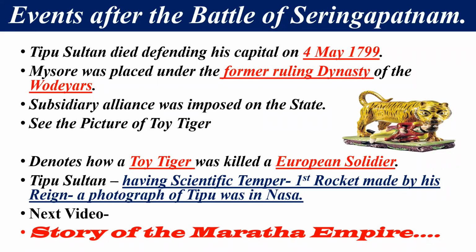Now let's see another fact about Tipu Sultan, that Tipu Sultan had a scientific temper. You can say that the first rocket was made in his reign, उसी के टाइम पीरियड में पहला रॉकेट बनाया गया था. And even in NASA there is a photograph of Tipu Sultan. It is also right now in NASA.